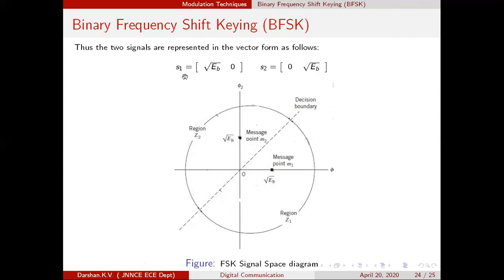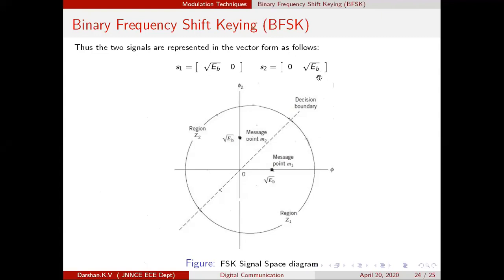What do S1 and S2 represent? S1 represents the vector form of the signal S1 of t, or symbol 1. S2 represents the vector form of the signal S2 of t, or symbol 0.